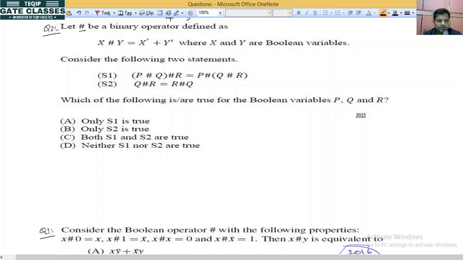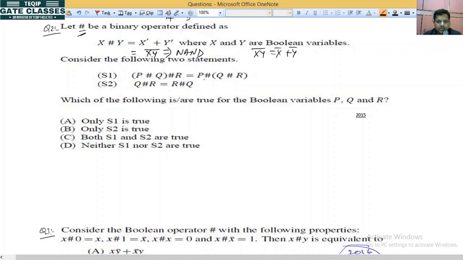A binary operation is given. This is the operation. It is X bar plus Y bar. If you talk about De Morgan's law, then it will be XY with the whole bar, because XY whole bar equals X bar plus Y bar. So which gate is it? NAND gate. Okay?